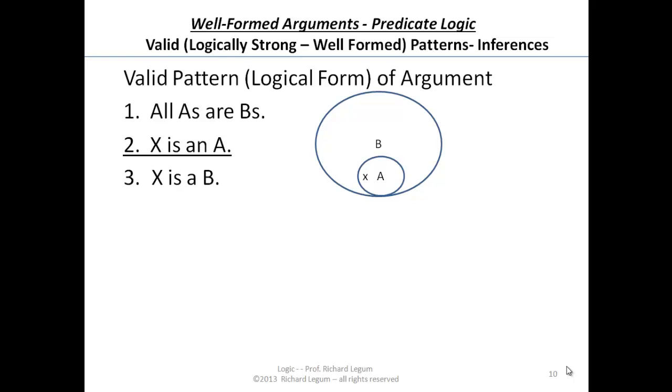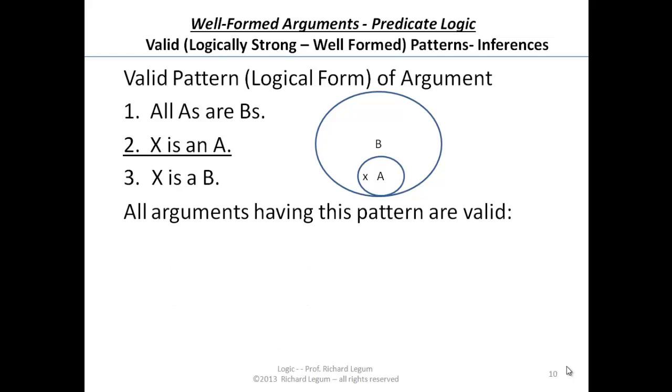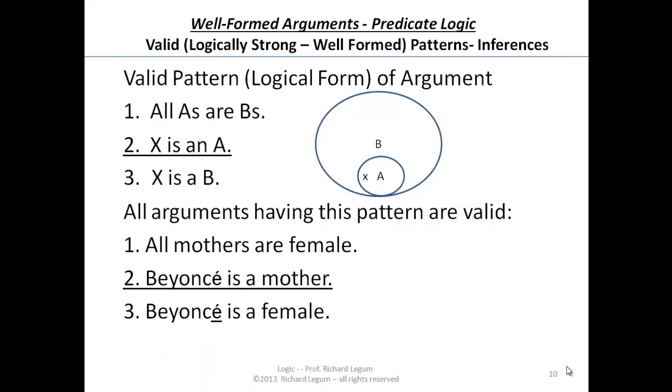But we can see all arguments of this form, having this pattern, are valid. That is, the conclusion follows of necessity from the premises. So for example, if we change our A's and B's, let's make A mothers and B female. So all mothers are female.